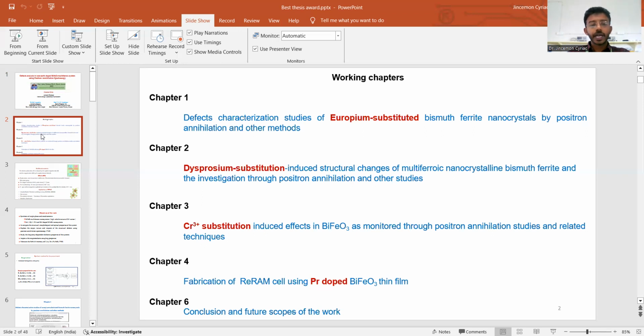So we can change the properties by applying electric field and magnetic field also. So we can use this material as a switching material by applying external electric field and also by applying external magnetic field. Here, praseodymium doped nanomaterial at Bi3+ site is used for this ReRAM fabrication, and the switching property is obtained by studying the IV characterizations. The thin films are prepared by pulsed laser deposition in IIST Trivandrum under the guidance of Dr. Jinesh KB sir.